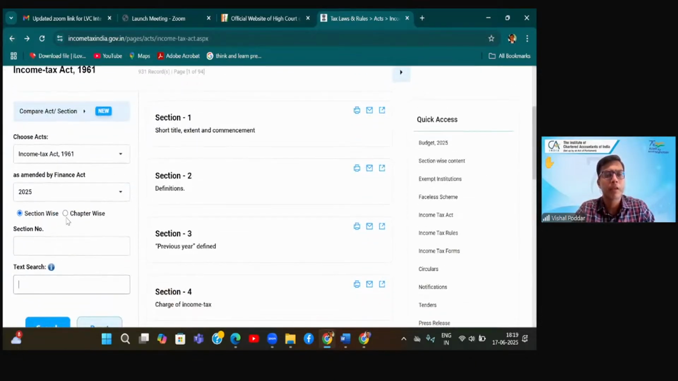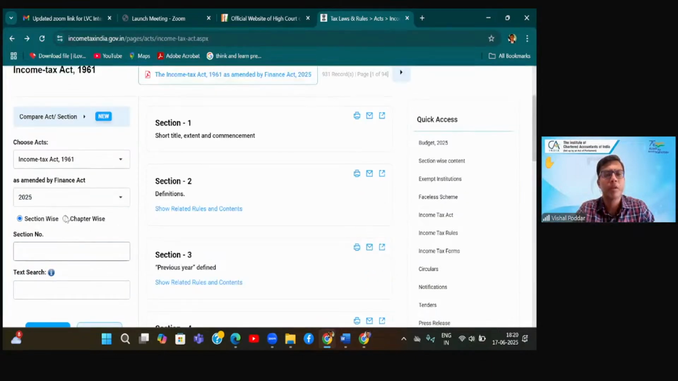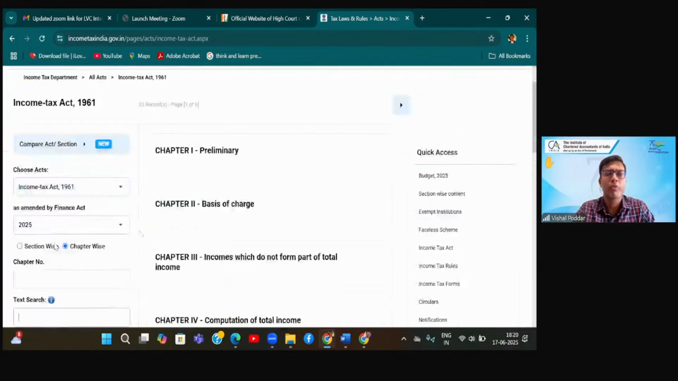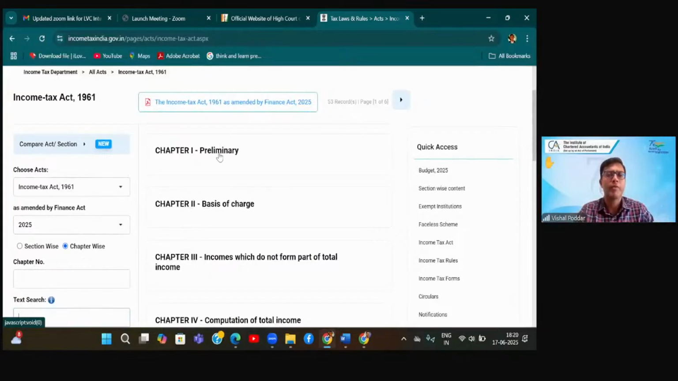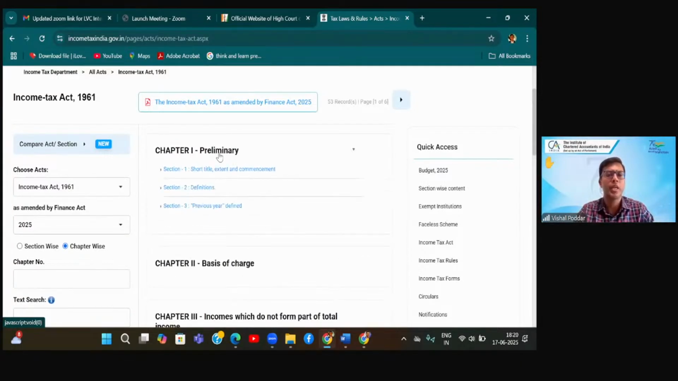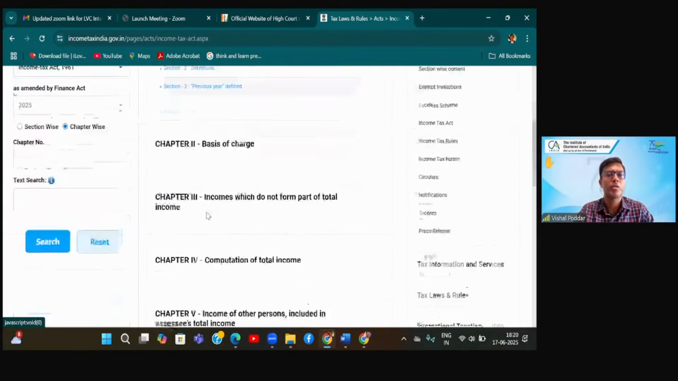See, why is it called deduction under chapter 6A? The reason is, in the income tax law, you will find that the entire law is divided into chapters like any other book, and every chapter has some number of sections. Like the first chapter, you can see there are 3 sections.